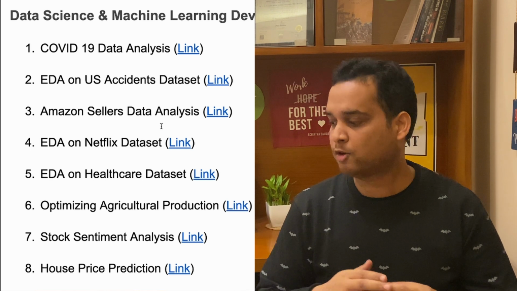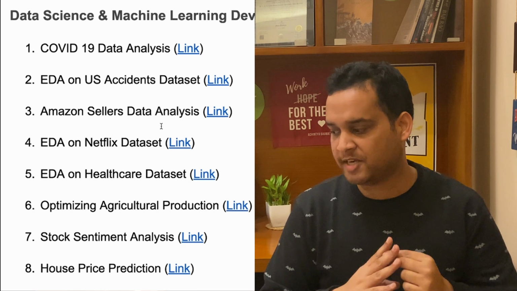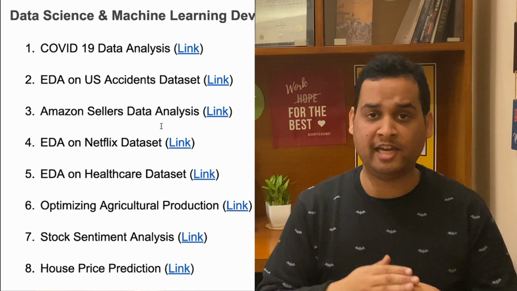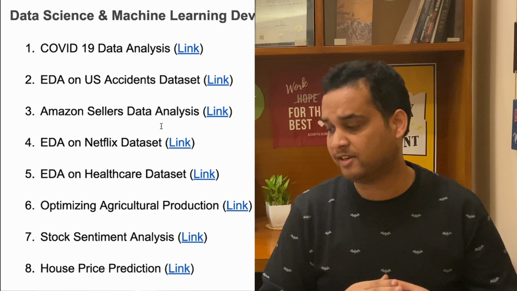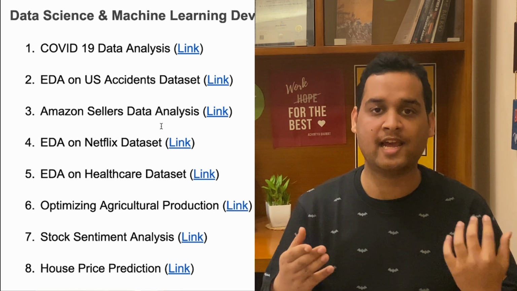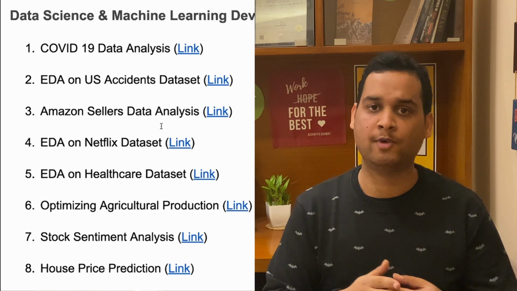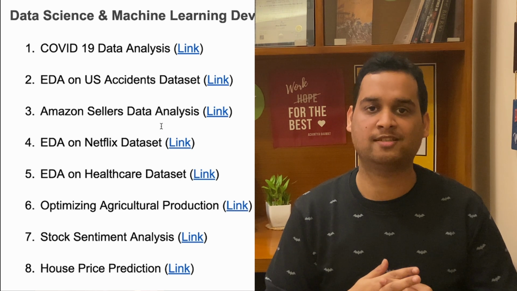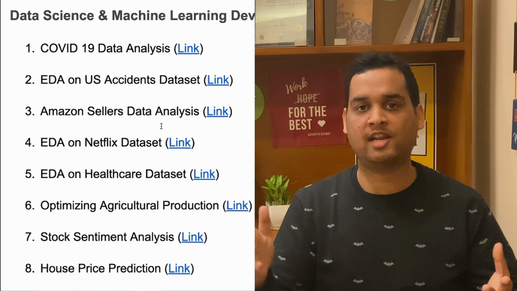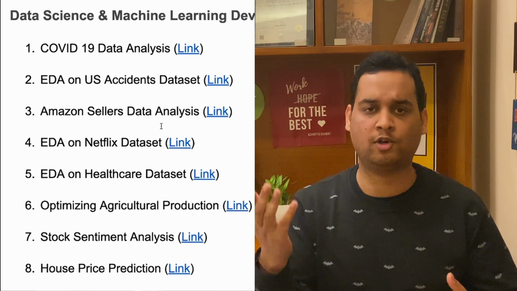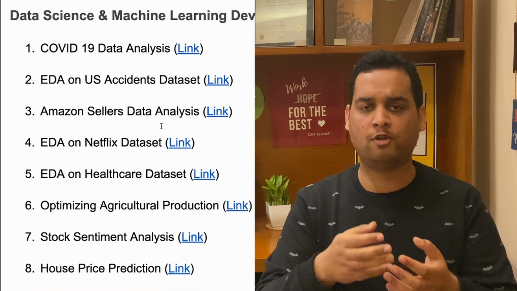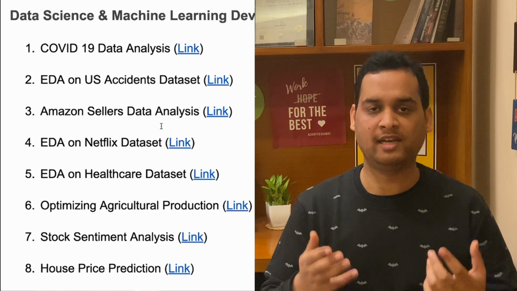So first you can do COVID-19 data analysis, exploratory data analysis on US experience data, Amazon sellers analysis data, EDA on Netflix data sets, and EDA on healthcare data sets. So these are the 5 EDA and data analysis projects you can make. These are very important. Students mostly get asked questions related to these only. You have to take data, pre-process it, plot it on a graph, scatter graph or these kinds of graphs, histogram etc. And you have to make some assumptions or do some feature selection on the basis of the knowledge you get from the data.